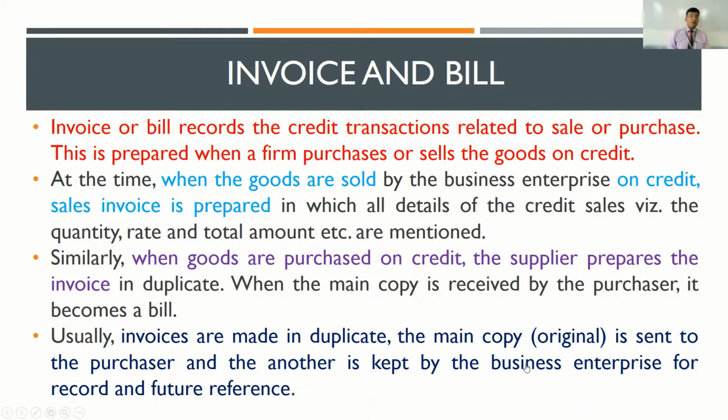So please remember, an invoice and a bill are used for credit transactions. Multiple copies get prepared, and the original copy gets issued to the person who's carrying out the transaction. The duplicate copies would be retained by the business and passed on to the accounts team, so that they can prepare their transactions based on the duplicate copies. Okay, so this is about the invoice and the bill.